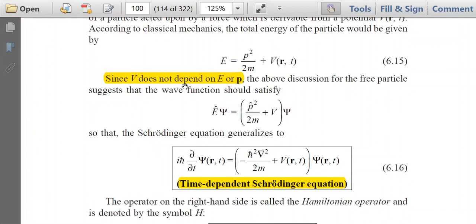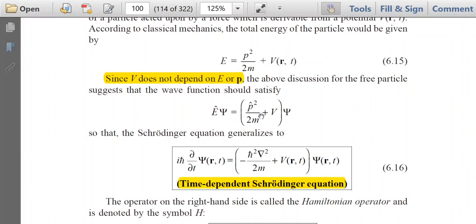Since V does not depend on E or P, the above discussion for the free particle suggests that the wave function should satisfy E into psi is equal to P square by 2m plus V into psi. So operator E should be written in terms of both kinetic energy and potential energy. Previously it was P cap square by 2m.